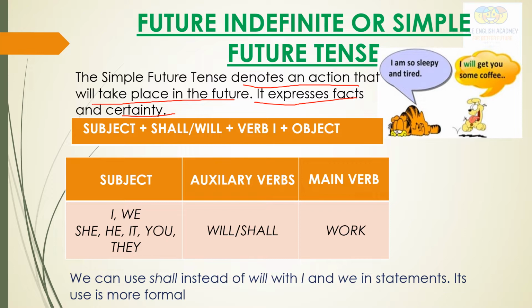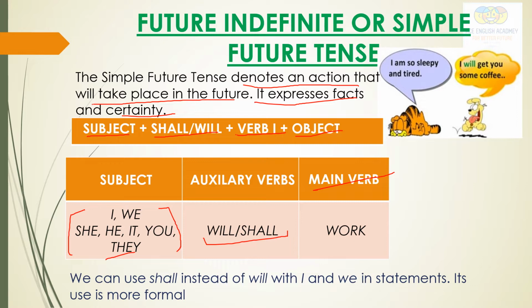Okay. So what is the sentence structure for this? See here: subject, shall/will, verb first form and object. So here are the subjects: first person, second person, third person. I have written all together: I, we, she, he, it, you, they. With all of them, we can use will and shall. Keep this in mind. Later on, I will tell you in detail about the use of will and shall. Okay. And here is the main verb, first form.